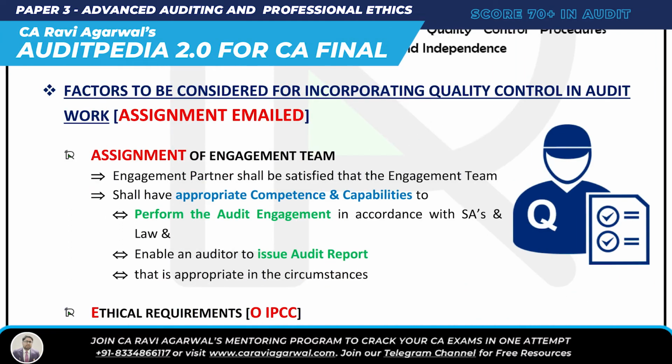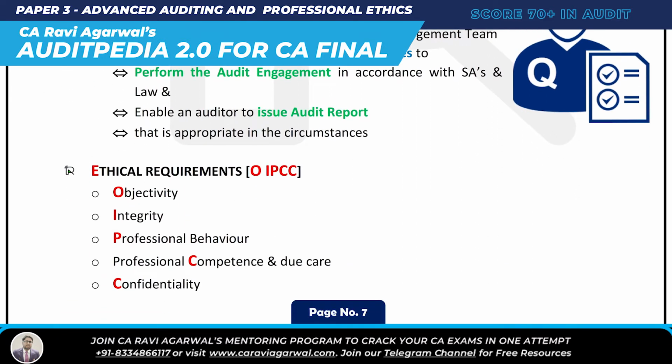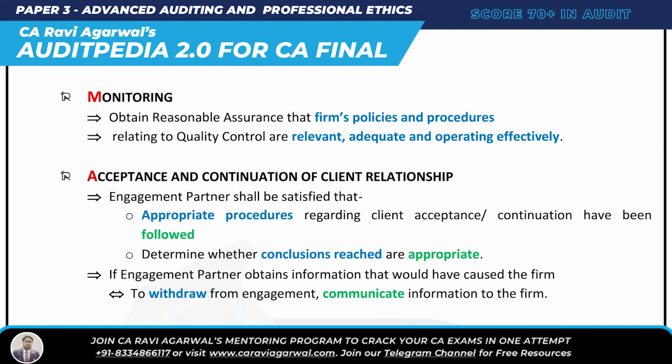What all have we done? Assignment of engagement team: you just have to see that the engagement team has appropriate competence and is capable enough to achieve the objective of SA 220, that is, they are following SA and law, and whatever audit report they issue is appropriate to the circumstances or not. Then E is ethical requirement, OIPCC. M is monitoring: see that the firm's policy and procedure relating to quality control are relevant, adequate, and operating effectively. A is acceptance and continuance of client relationship. You just have to see two things: whether appropriate policy and procedure relating to client acceptance and continuance have been followed, and lastly, whether the conclusions reached are appropriate or not.